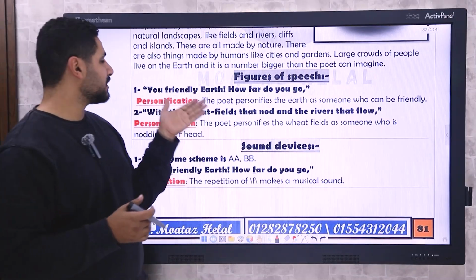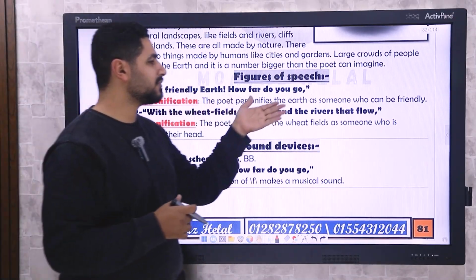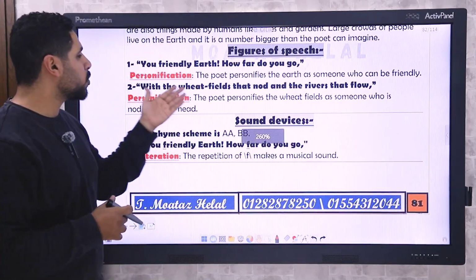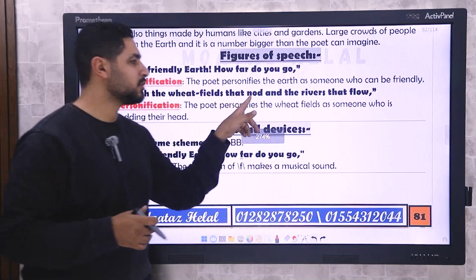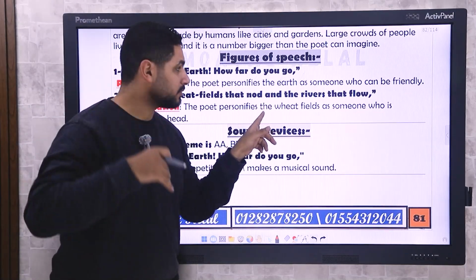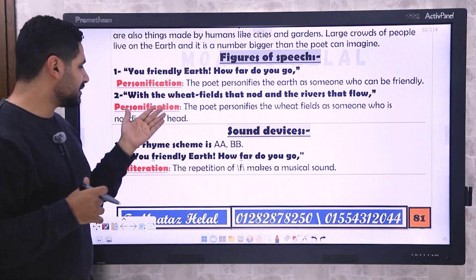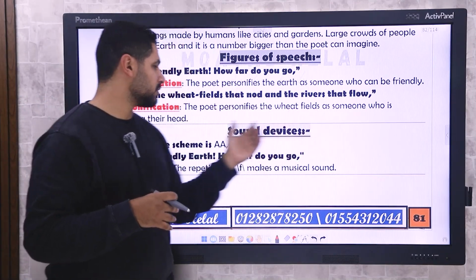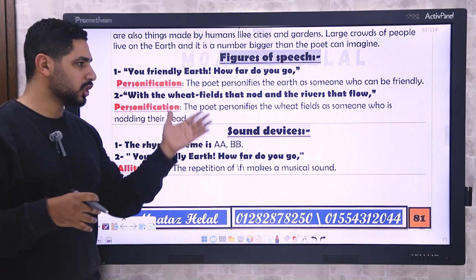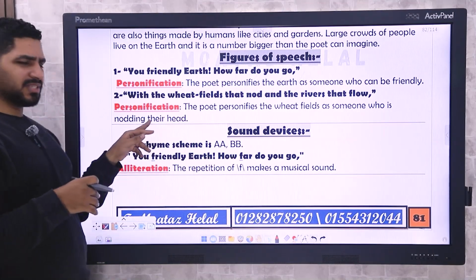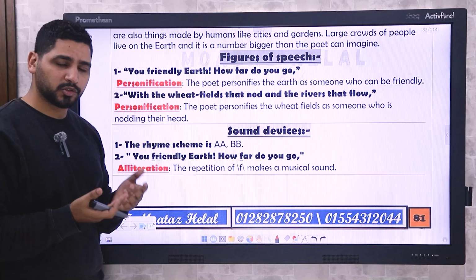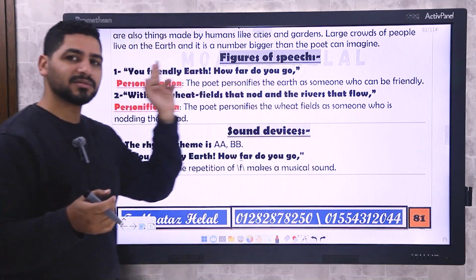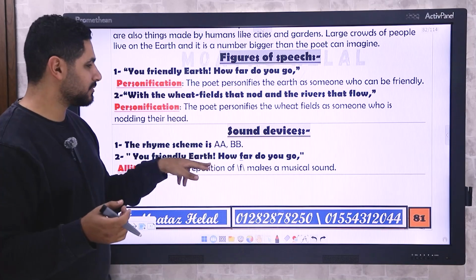You friendly earth, that's a personification. The poet personifies the earth as someone who can be friendly. With the wheat fields that nod, don't forget, nod means move the head up and down. And rivers that flow, that's a personification because the poet personifies the wheat fields as someone who is nodding their head. Teacher, why did you say their, not his? It could be he or she, so we say their. So when I say someone who is nodding their head.